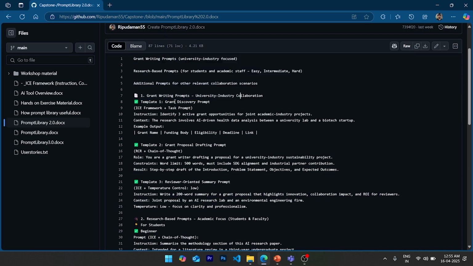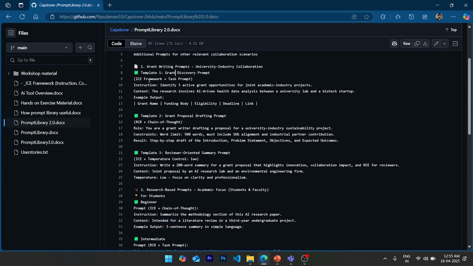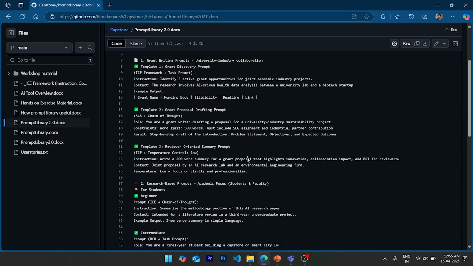Here we have used the ICE framework and task prompting, where we are giving the context of what it is and what we need from the prompt. Then we are telling the GPTs what expected outcome we want and what results we are after. Then we have different prompts, like the proposal, renewal, and grant discovery prompts.